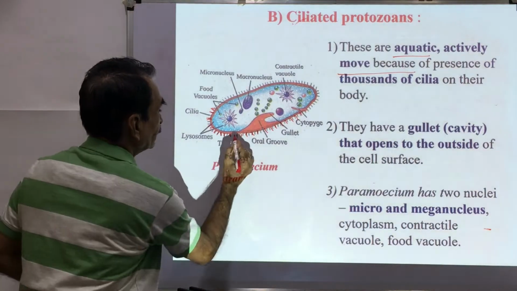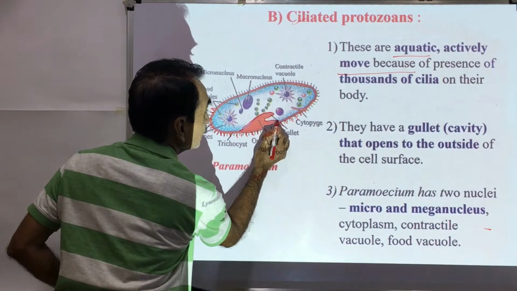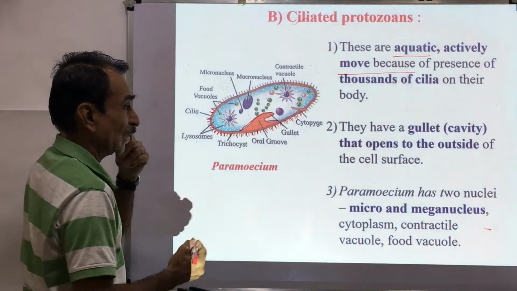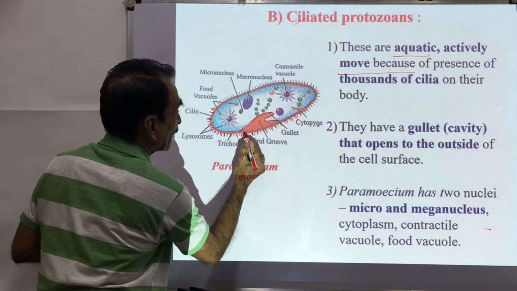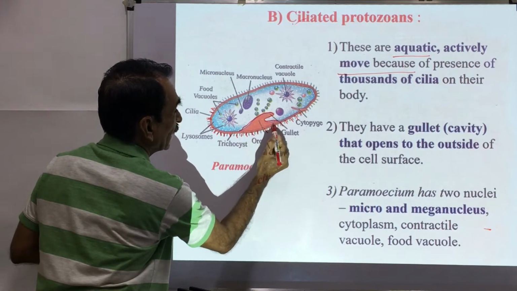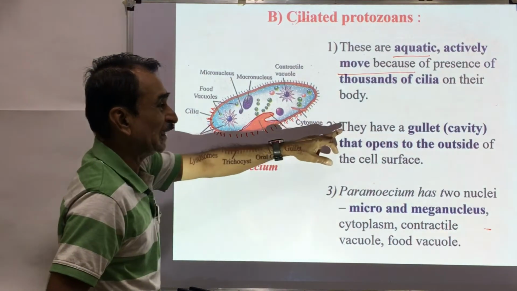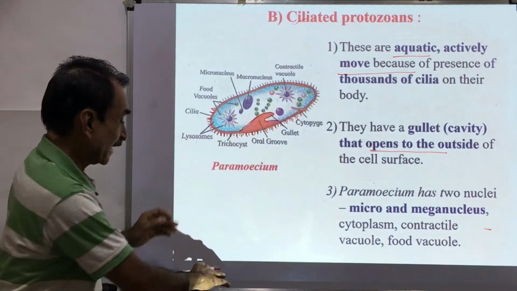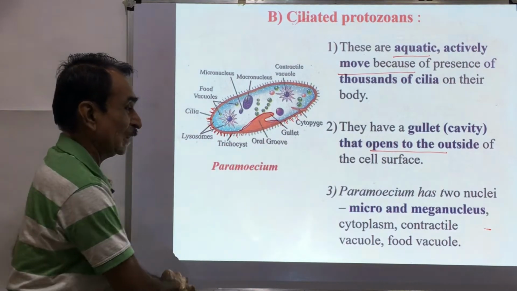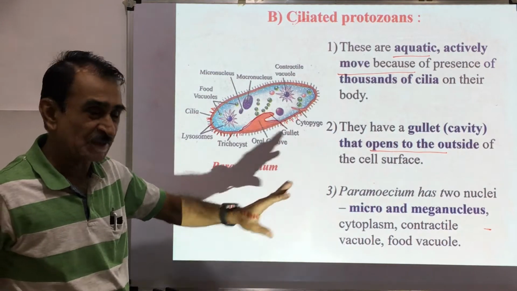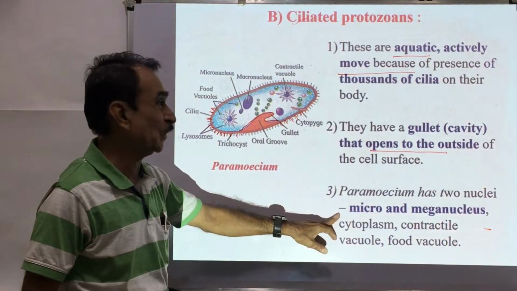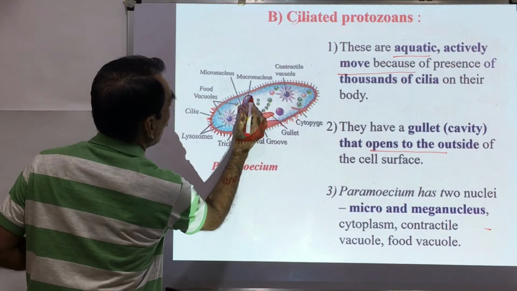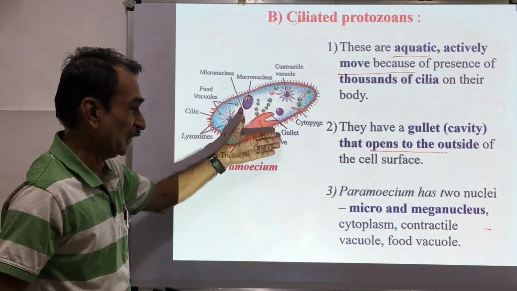They have a gullet. You can see this is a gullet. They have a gullet or a cavity that opens to the outside of the surface. You can see that this gullet opens here. So they have a gullet or cavity that opens to the outside of the cell surface. तर ही जी कॅव्हिटी आहे तर या ठिकाणी ही ओपन झालेली तुम्हाला दिसेल. A popular example is Paramecium. Paramecium has two nuclei, micronucleus and macronucleus. This is the micronucleus, this is the macronucleus. Micro means small, macro means larger.